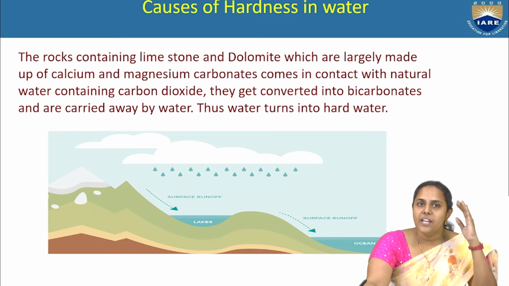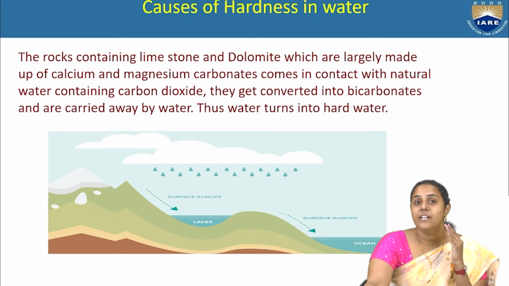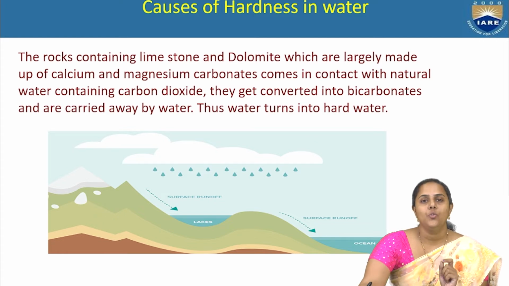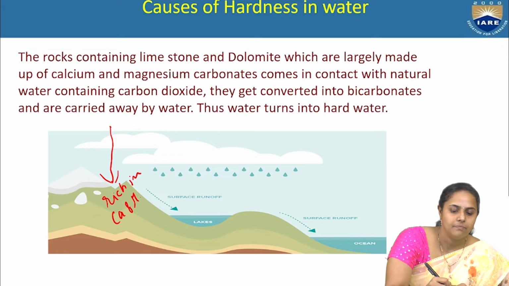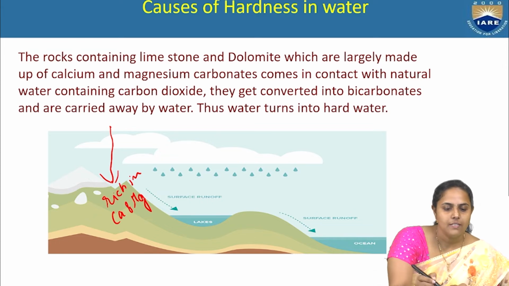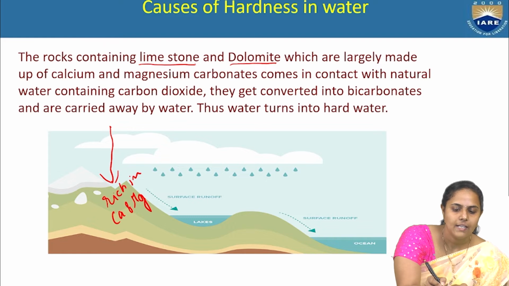Already I told you rainwater is the purest form of water, though it contains some dissolved gases like carbon dioxide and oxygen. When this rain falls on land rich in dolomite and limestone,